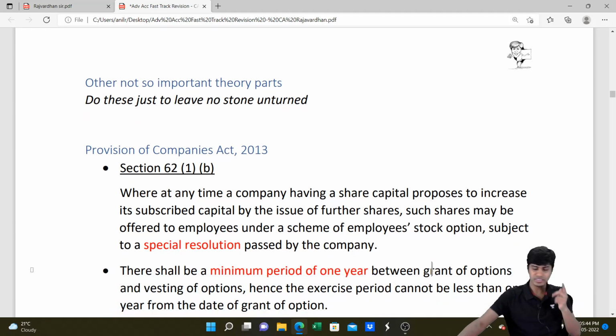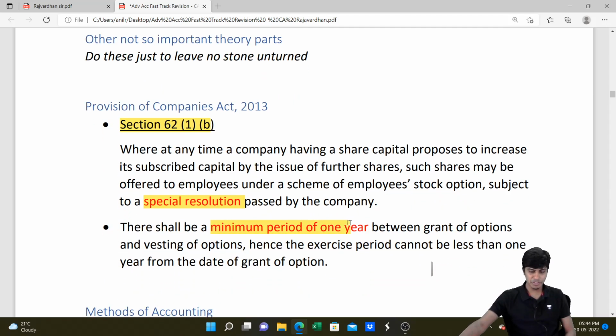There's a little bit of theory which we should know from the examination perspective. That is with regard to Section 62(1)(b), which talks about the employee stock option plan and how to go for it. You need a special resolution, and the time gap between one option and the other should be a minimum of 1 year.